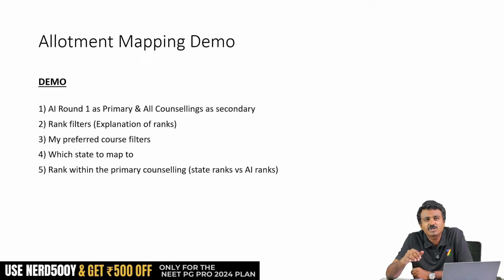Weeding out of candidates of round 3 means weeding out of candidates of round 3 joined. Okay, so that will be used for stray round only, not in all India round 3. Nobody will be weeded out, everybody is eligible. So don't take it that way. Even if you look at the other rules of all India round 3, you can see that there is nothing mentioned regarding state round 2 joint being ineligible. State round 3 joint being ineligible will be very clearly mentioned in the stray round. That is your query. I hope I have answered your query.